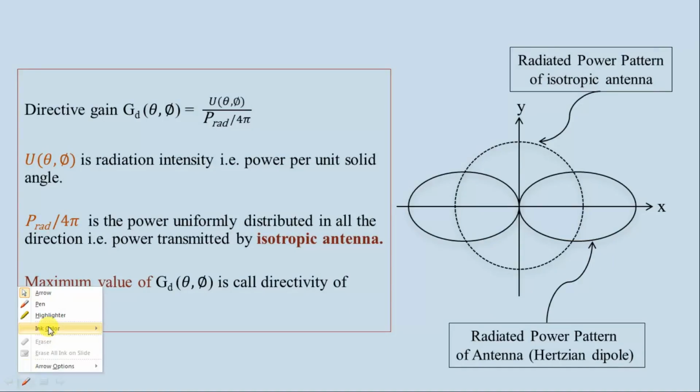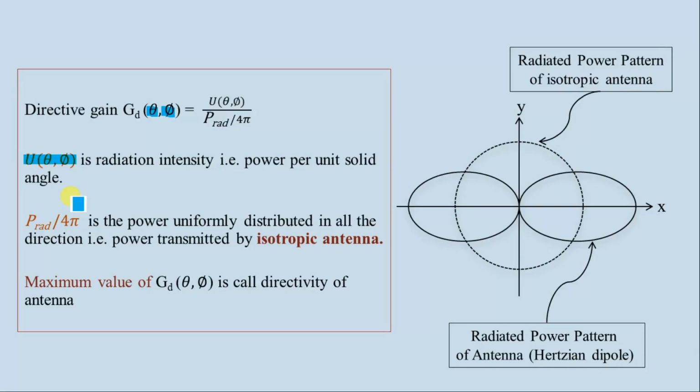Let's see this concept in more detail here. So this is the mathematical expression of a directive gain. Directive gain is a function of theta and phi. They are the spherical coordinates, and this is defined by the radiation intensity of an antenna. Radiation intensity is nothing but how much power it radiates in a solid angle, because it radiates the power in 4 pi solid angle.